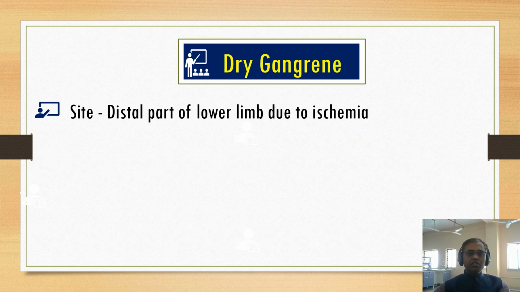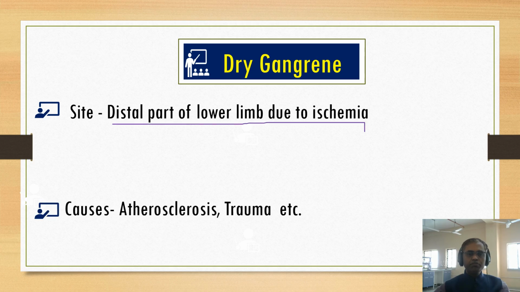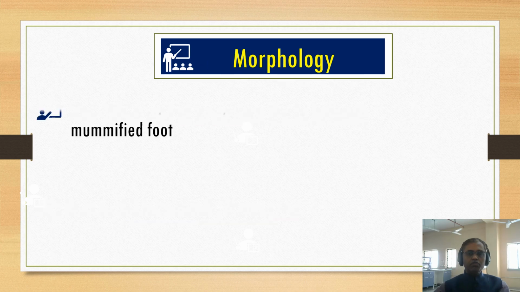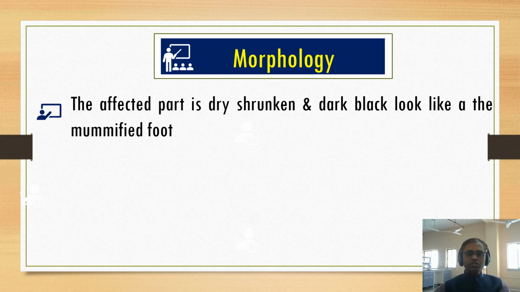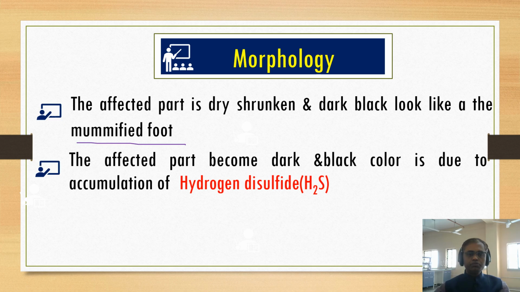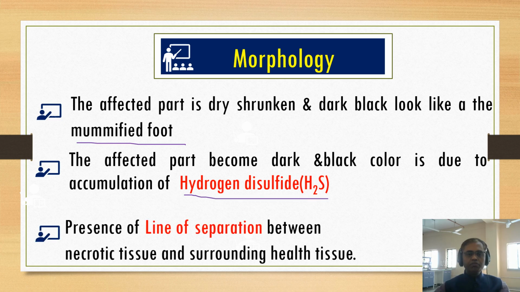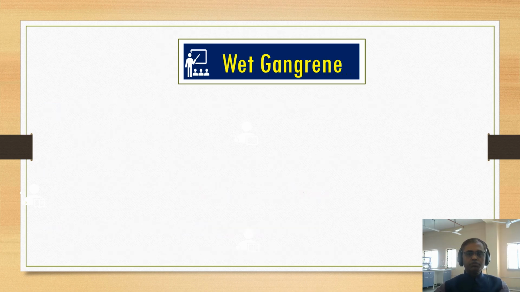Dry gangrene: the site of dry gangrene is the distal part of the lower limb due to ischemia, and the cause is usually atherosclerosis and trauma. Morphology of dry gangrene: the affected part is dry, shrunken and dark black, looking like a mummified foot. The affected part becomes dark black due to accumulation of hydrogen disulfide, and there is a line of separation between the necrotic tissue and surrounding healthy tissue.